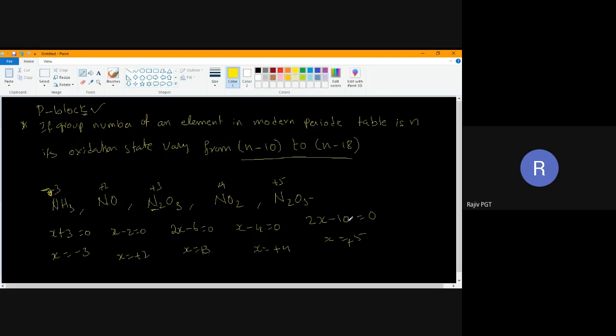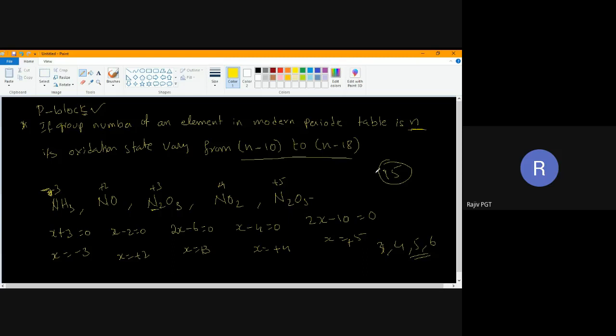If the group number of an element in the modern periodic table is n, its oxidation state varies from n minus 10 to n minus 18. See, nitrogen belongs to which group? 15th group. Earlier I have taken 1, 3, 4, 5, 6 like that, and I have explained.